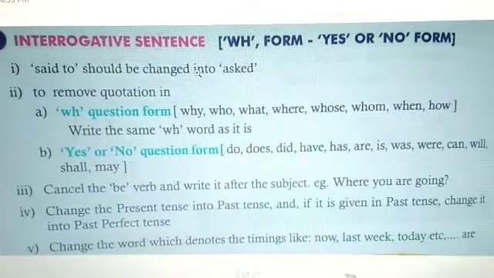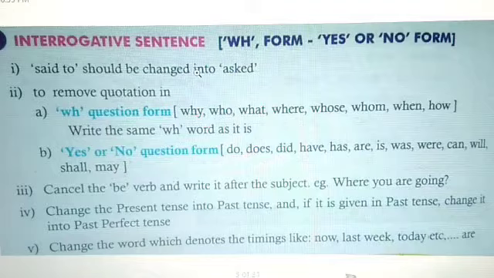Next, we'll move on to interrogative sentence. Okay, that is WH form and yes or no form. Okay, there are two forms we have seen. So, first point you see, said to should be changed to asked. Secondly, remove the quotation. In the WH question form, why, who, what, where, whose, whom, when, how. So, only W stands for this. Why, who, what, where, whose, whom, when. H we have only one form, that is how. So write the same WH word as it is.